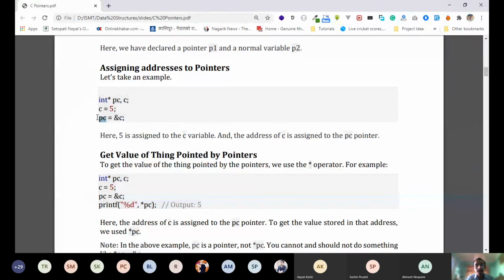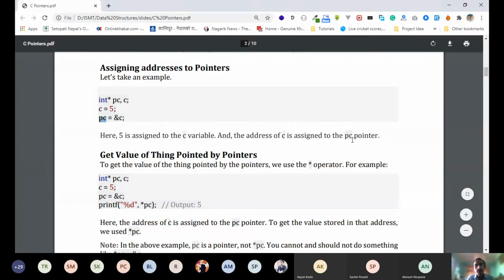It might be something like what you have seen before, right? Like in the previous example when we ran it, something like 23578, some value it will store in pc. That is the address where this c has been stored. So we have put the address in pc. So here 5 is assigned to the c variable, and the address of c is assigned to the pc variable. The value of pc might be different for you. Yours may be different, mine may be different, and your other friend's may be different. So it is something like that.